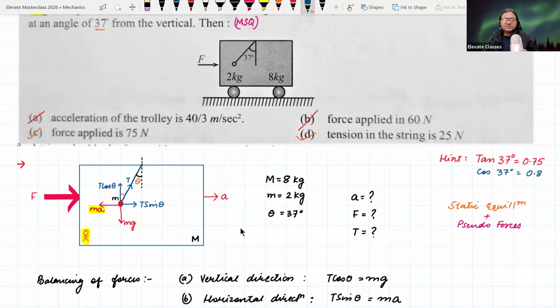Tell from your own experience: if you are inside an accelerating platform, what do you experience? You experience a force acting on you in the backward direction. So the mass experiences this force with respect to this observer. So when you do calculations, keep in mind with respect to whom you are doing them. If you do it with respect to inertial, that might also give you an answer. With respect to non-inertial, you can also get an answer.